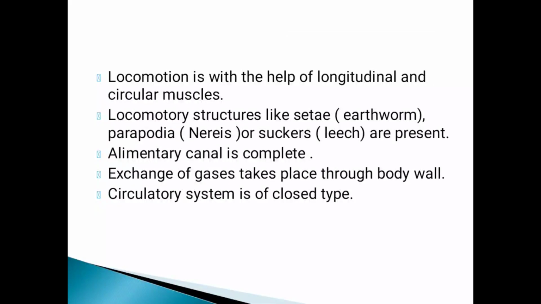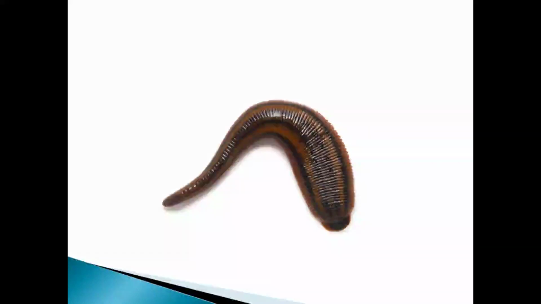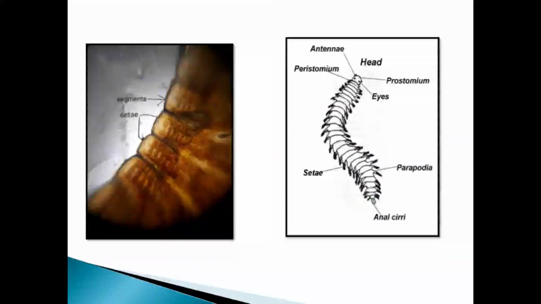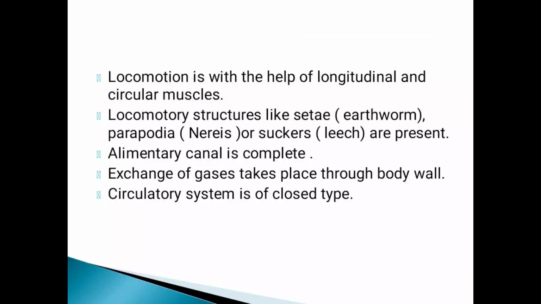Okay, as well as in the leech. See, this is the example of leech. In the leech, a sucker is present. Okay, so these are known as the locomotory organs in this phylum Annelida. Alimentary canal is complete. Exchange of gases takes place through the body wall. Circulatory system is of closed type.